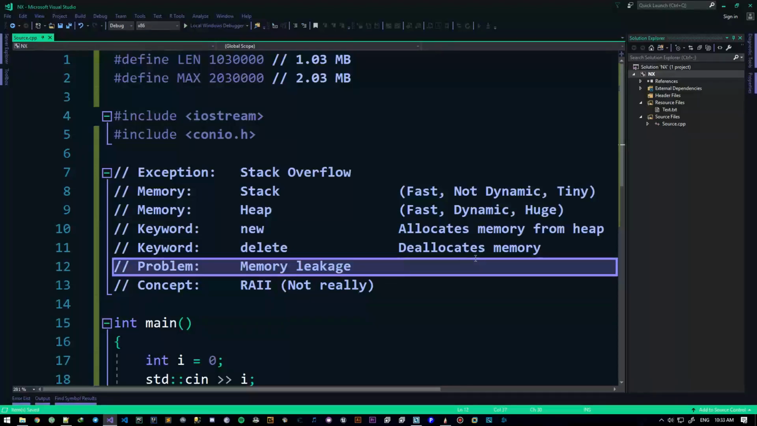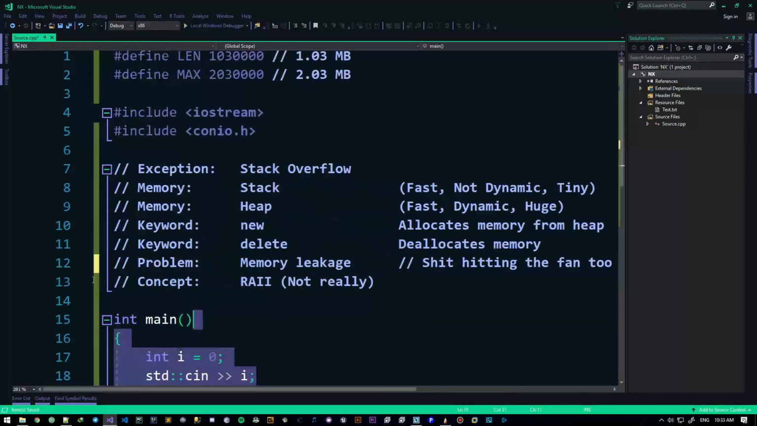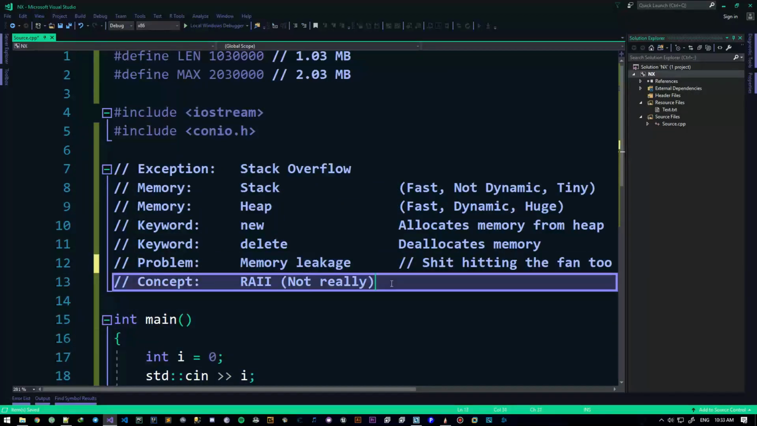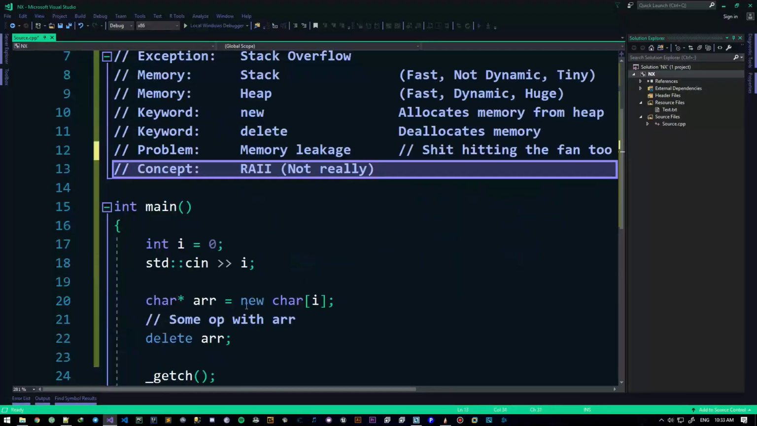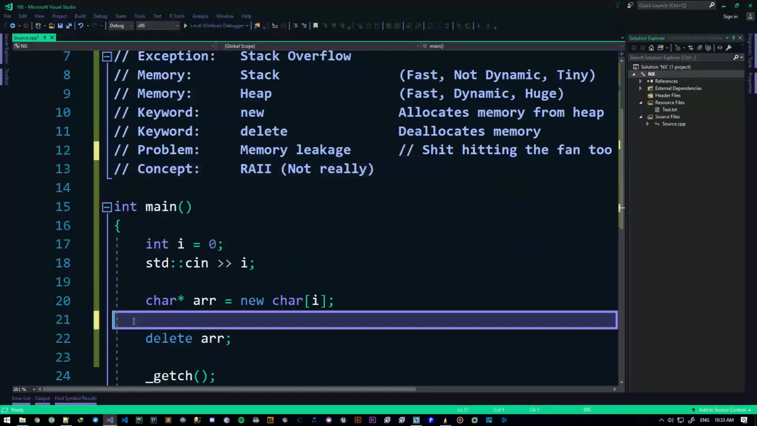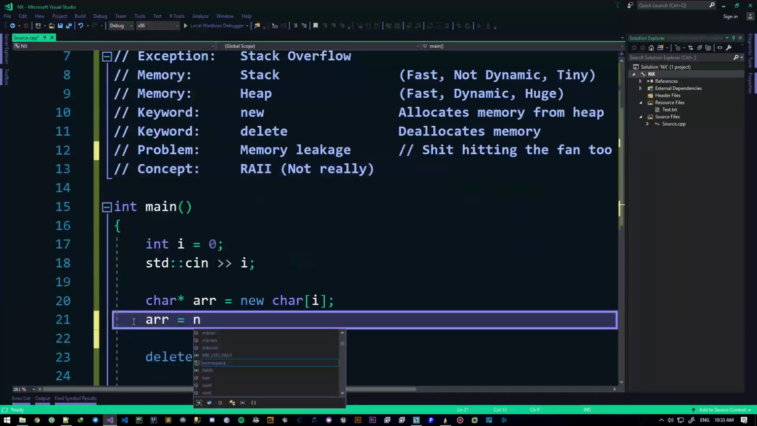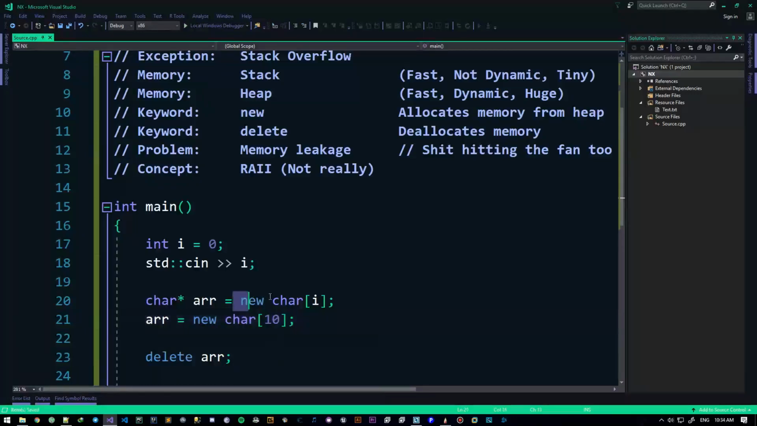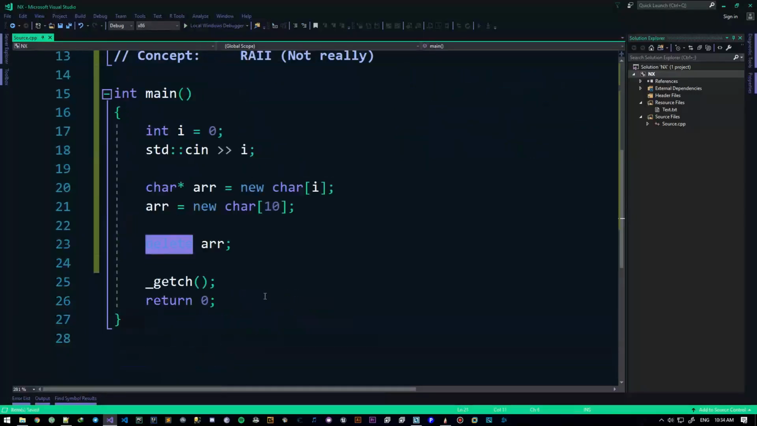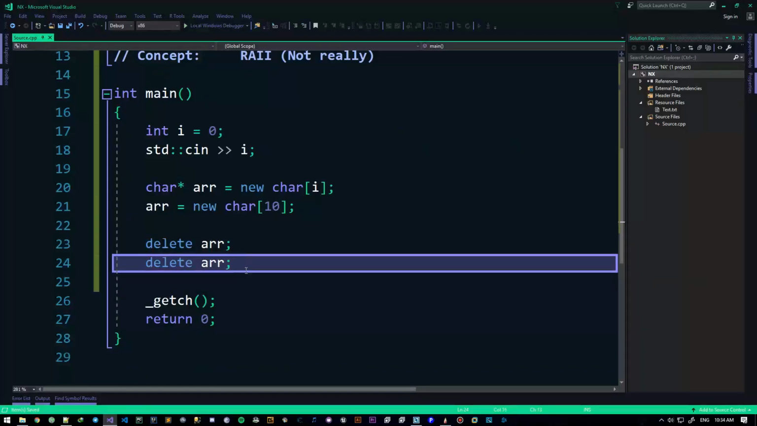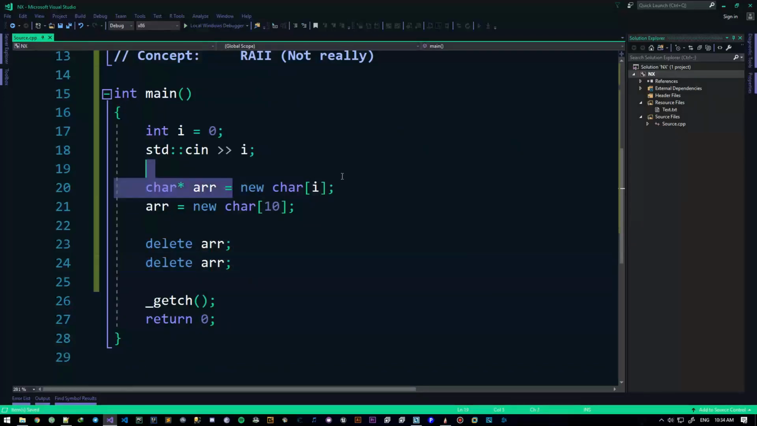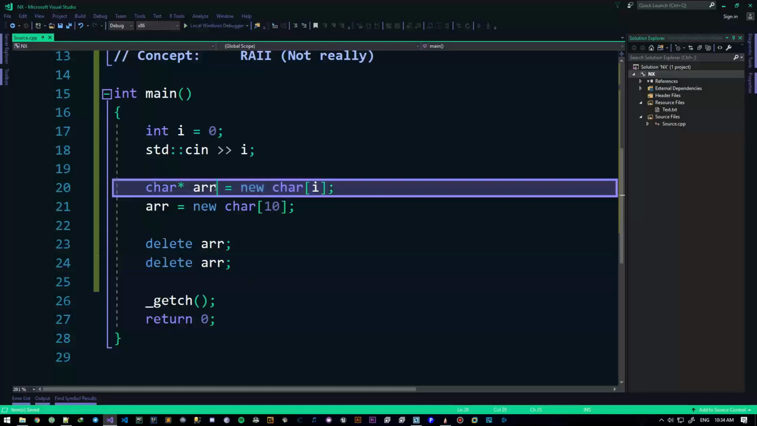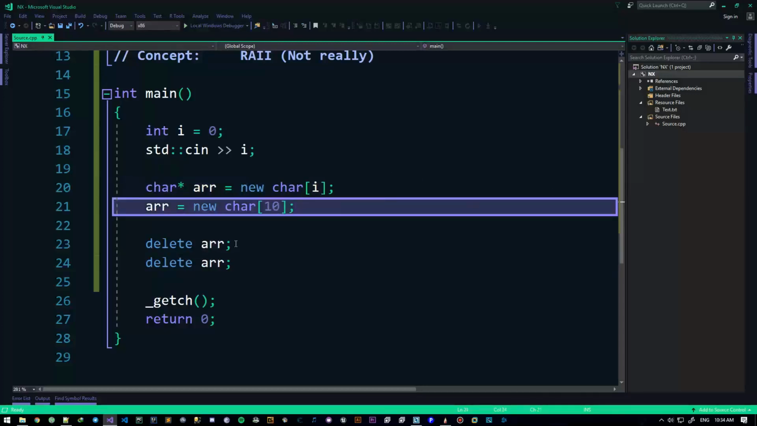So memory leakage, the shit hitting the fan too hard. Don't ever go here. The biggest shit hits the biggest fan. And the way it happens is exactly like that. So let's say R equals new char 10, for instance. Now, as you can see, I've newed it 2 times, but deleted it 1 time. If I even do this, it's not gonna work. This guy is still lost in memory. This guy is still there because the access to this guy is totally gone.